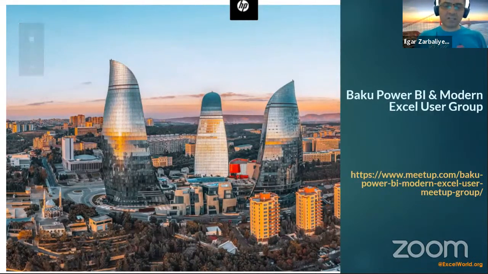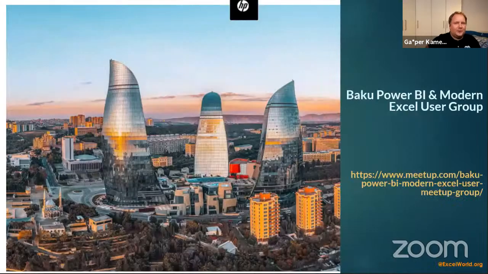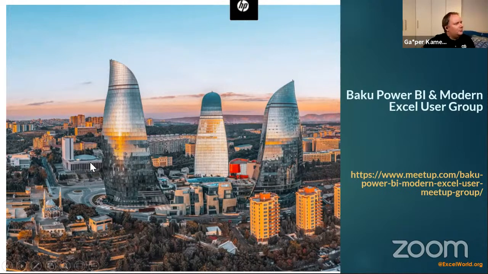Gašper, I'm always starting with one of the beautiful views of our lovely city of winds, Baku. This is Flame Towers, which has been built roughly, if I'm not mistaken, in 12 years. So it's the symbol of Baku. So is that around the time when you had those sport games? Didn't Baku host this?